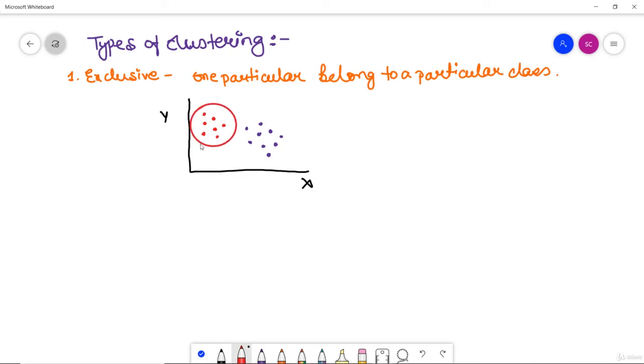So this will be one cluster created, and this will be another cluster created. Let's say that this is the C2 cluster and this is the C1 cluster. So this happens in exclusive clustering, where an item belongs exclusively to one cluster, not several clusters.